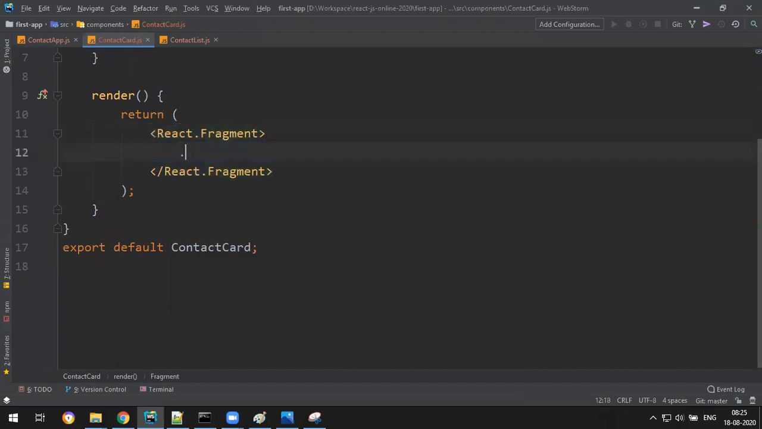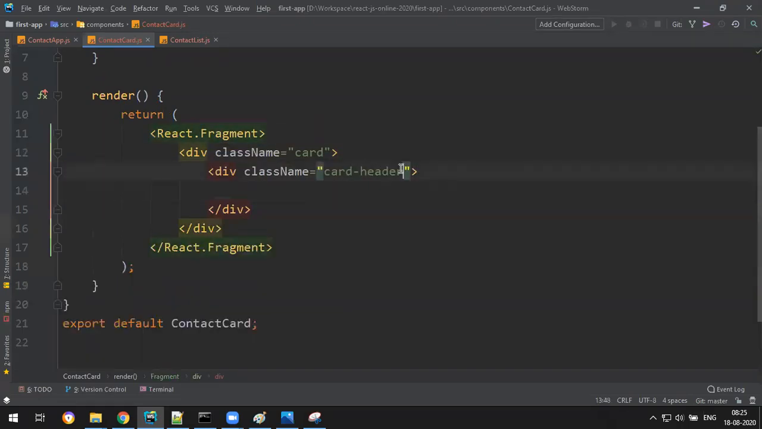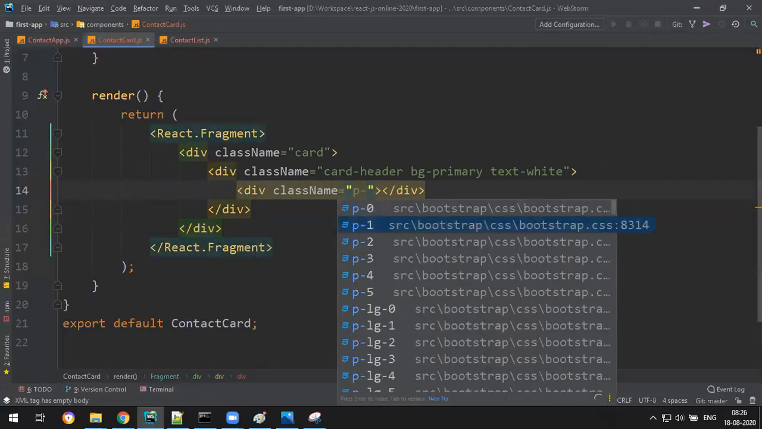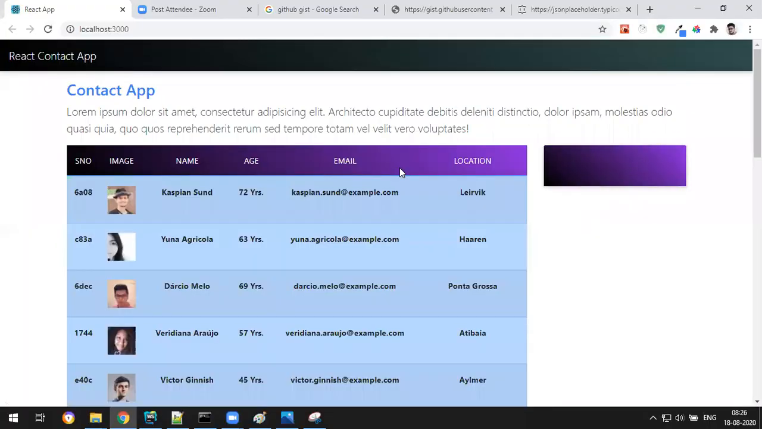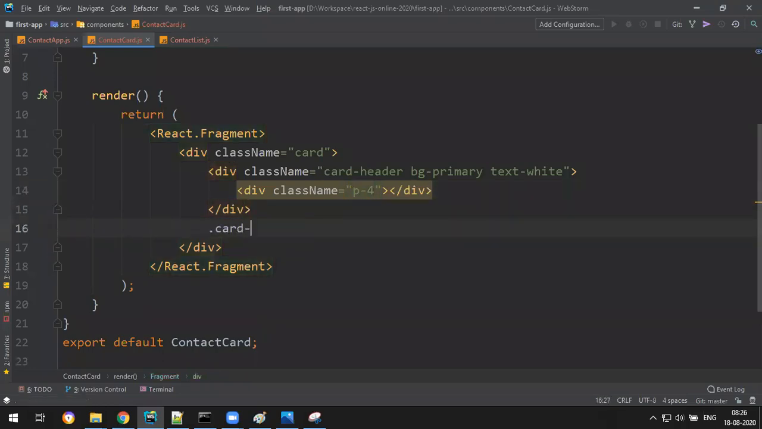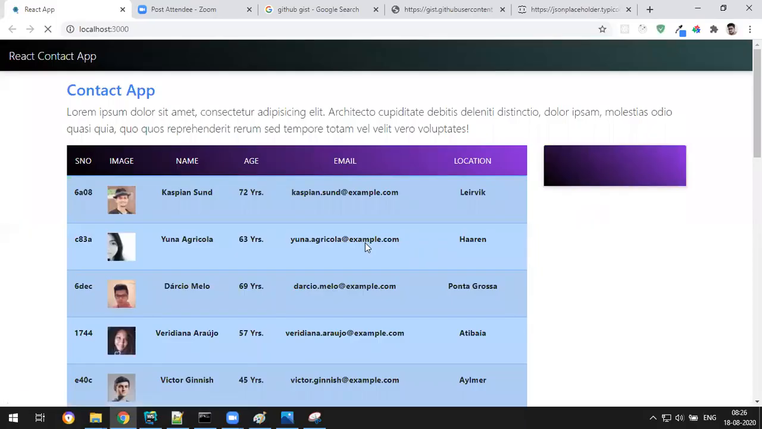Here, what you do? One card header with a nice bg-primary theme, text-primary white, and with some padding. I'll write a class called p-4, padding. You get some card with the top padding. Yep, and below, one card body. In the card body I want to display a nice image.